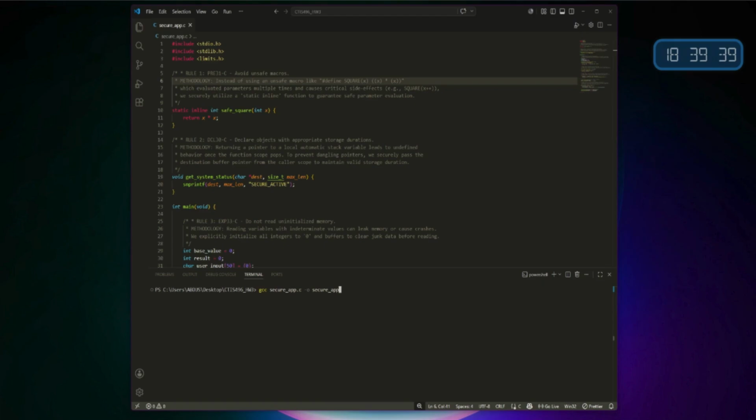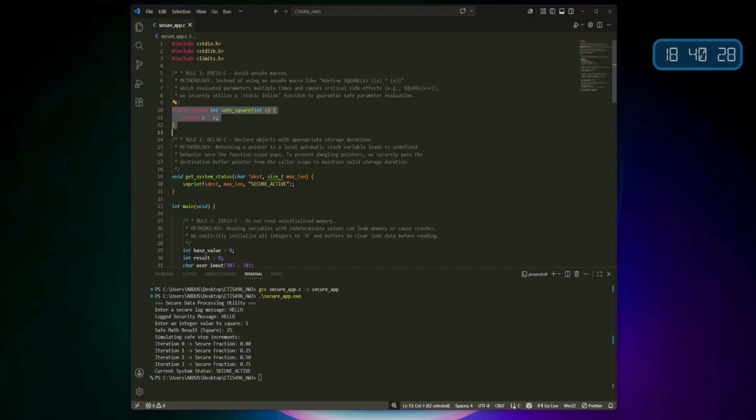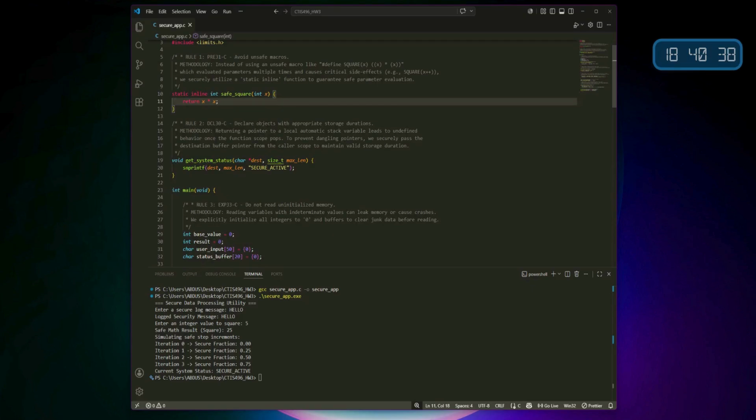Now let's look at the source code. According to PRE31-C, we must avoid unsafe macros that can cause dangerous side effects during evaluation. Instead of using a standard macro, I securely implemented a static inline function here to guarantee safe parameter evaluation.